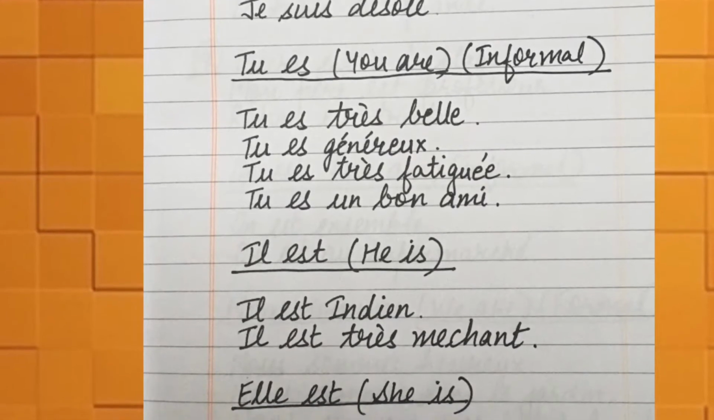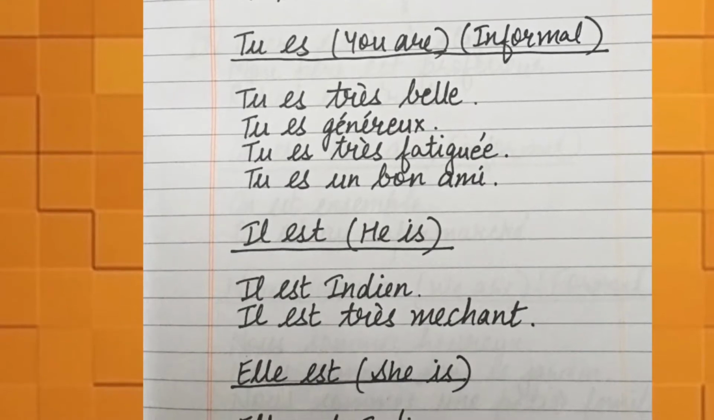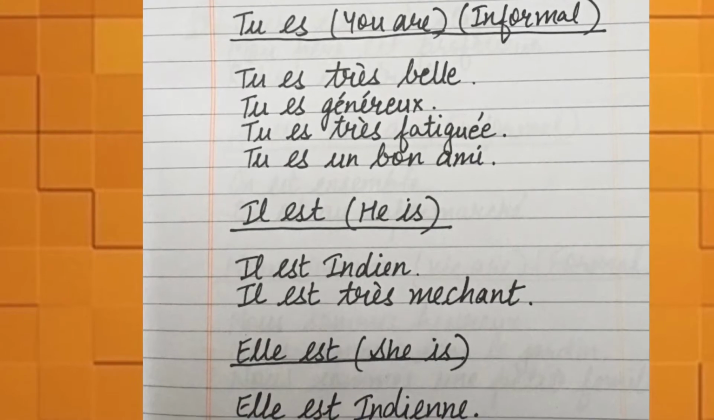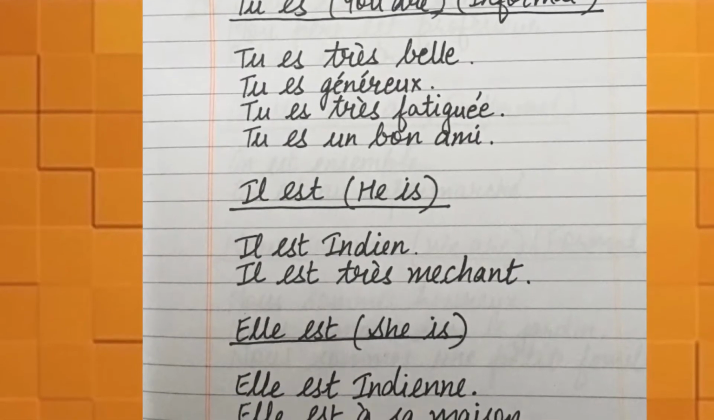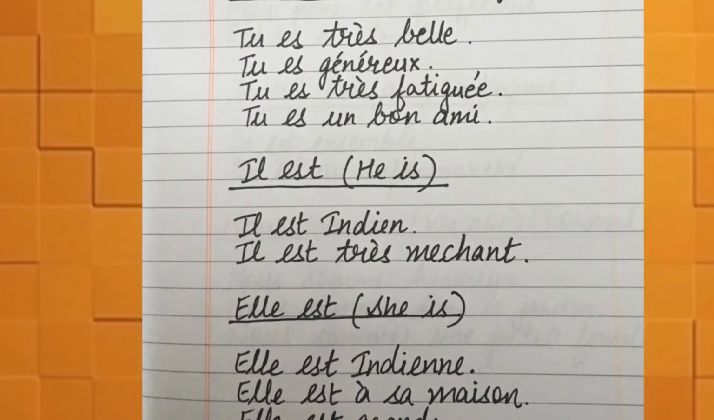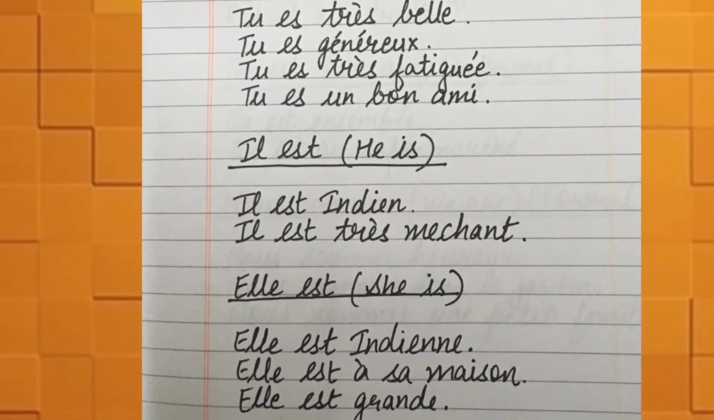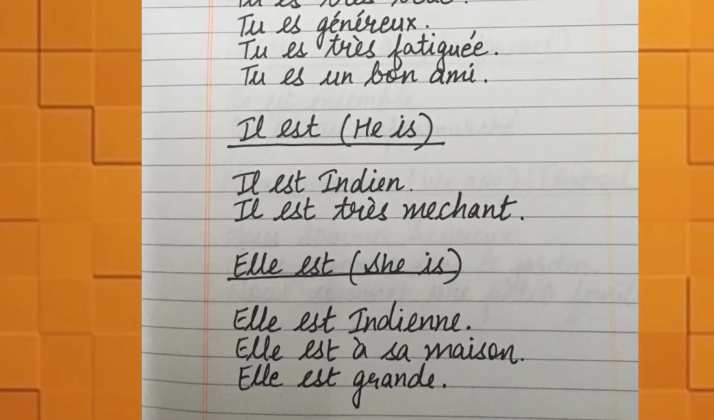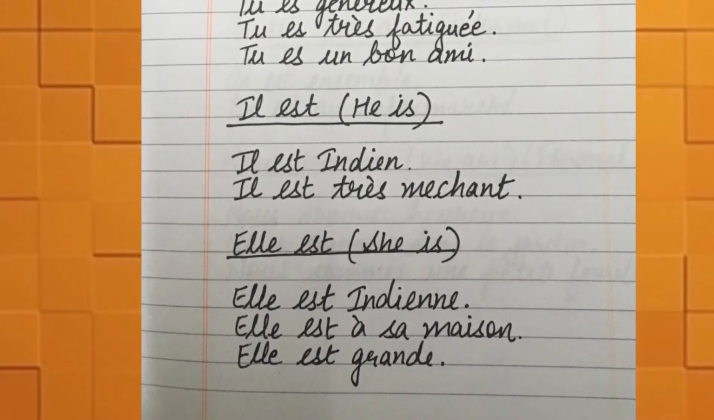Next is il est. Il est means he is. We can make sentences like il est indien means he is Indian. Il est très méchant means he is very naughty. Next comes elle est. Elle est means she is. Elle est indienne means she is Indian. Elle est à sa maison means she is at her house. Then elle est grande means she is tall.